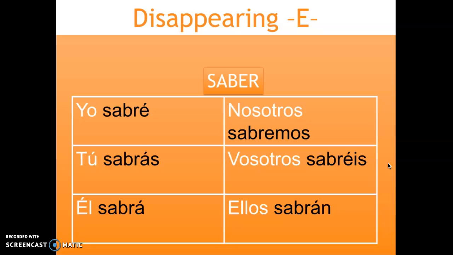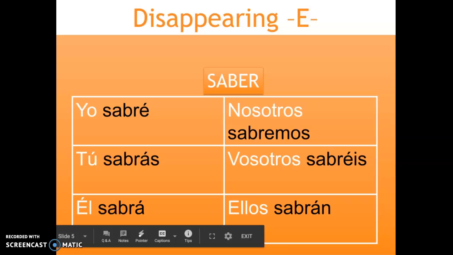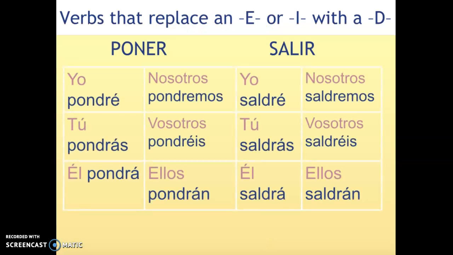Before moving on, remember that future tense verbs have an accent mark on all except for the nosotros form of the verb. Please be sure to learn the accent marks because these are very important. Now let's take a look at the second set of verbs. The verbs that replace an E or an I with a D.